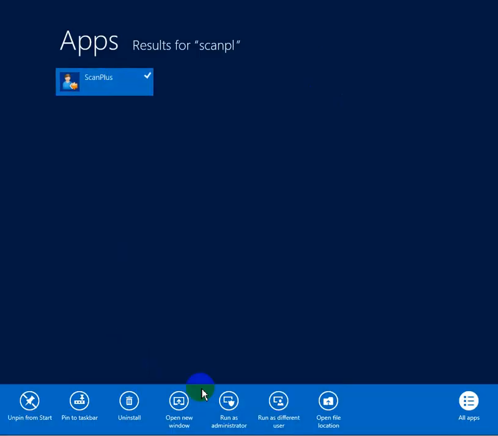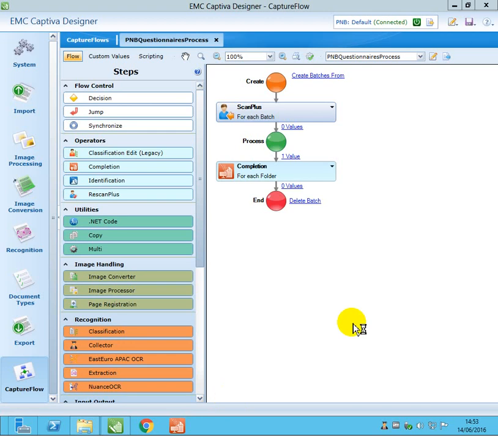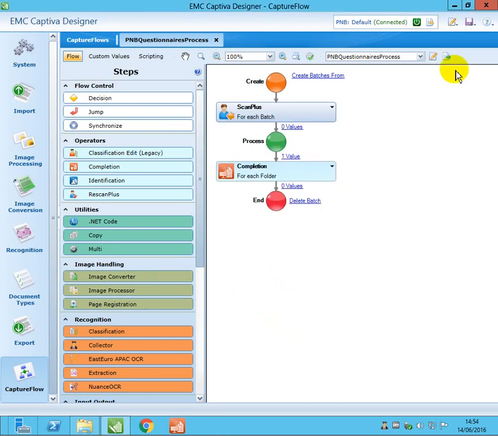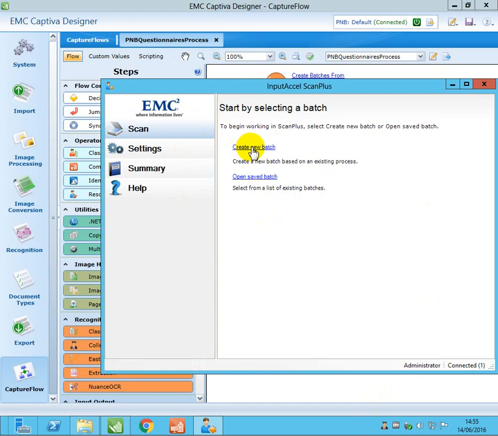Scan plus. So login. Scan test lines. Click on create new batch.